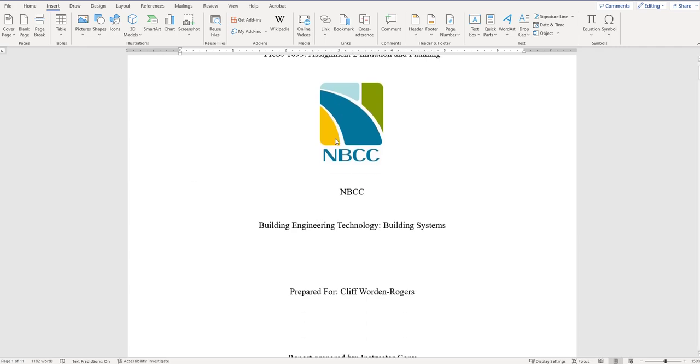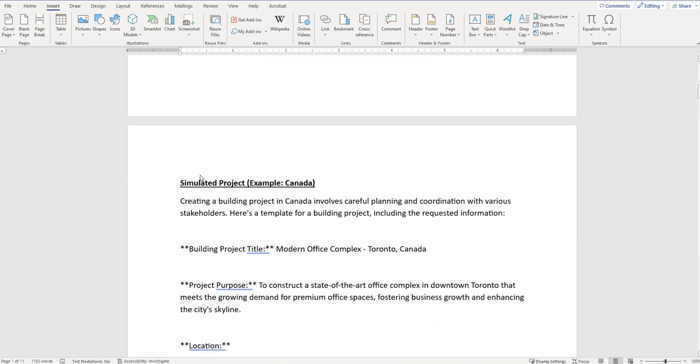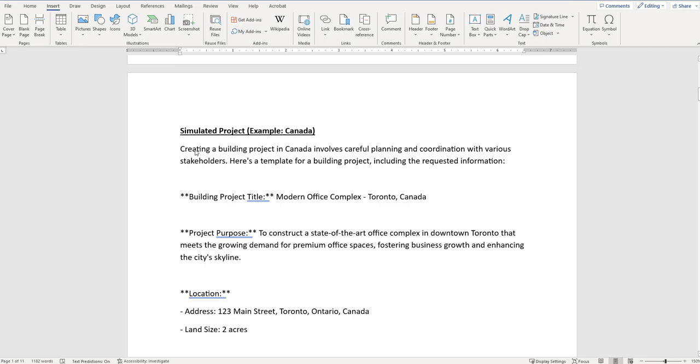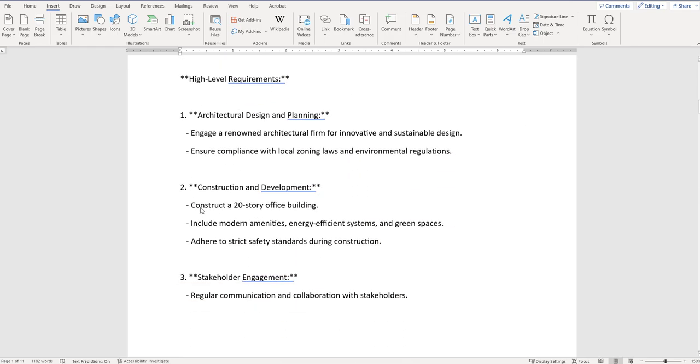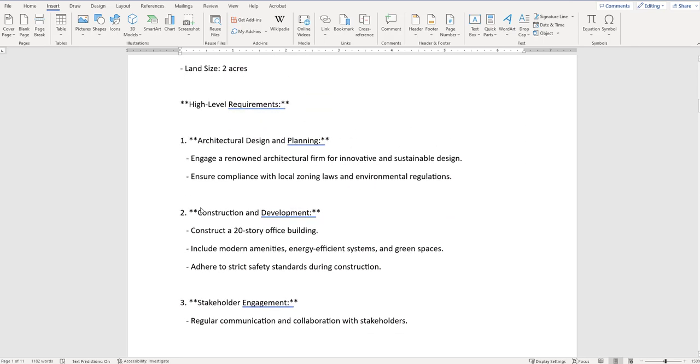So here I'm back in my assignment 2, and I come down here. This is my simulated project, and I have the example Canada, right? For you guys, you can just have simulated project, underscore, bold, just make sure it's clear to me where it is. And then I've pasted in the text, all right? I've made sure that when I paste it in, it's in the same format as my whole document.